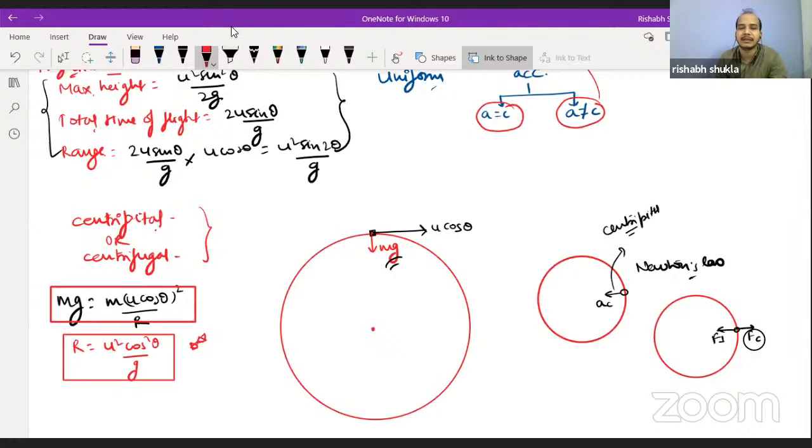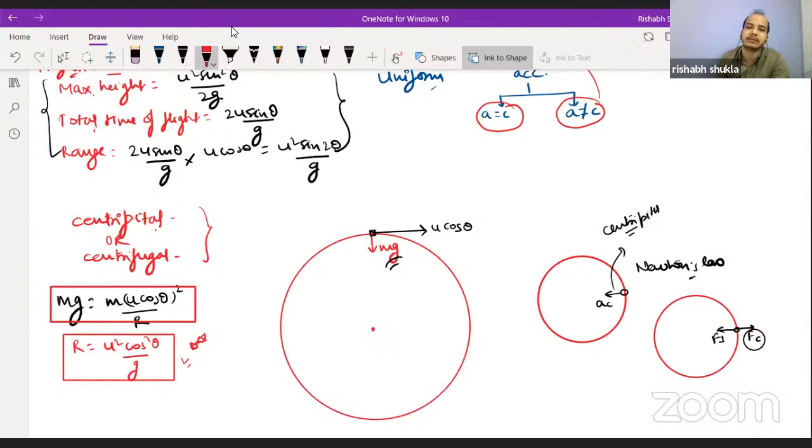If anyone has any doubt, you should go for the difference between centripetal and centrifugal force, or the D'Alembert principle. For the rest of the relations you must have the idea of how we get to them. So R must be equal to u square cos square theta by g. You should understand this.